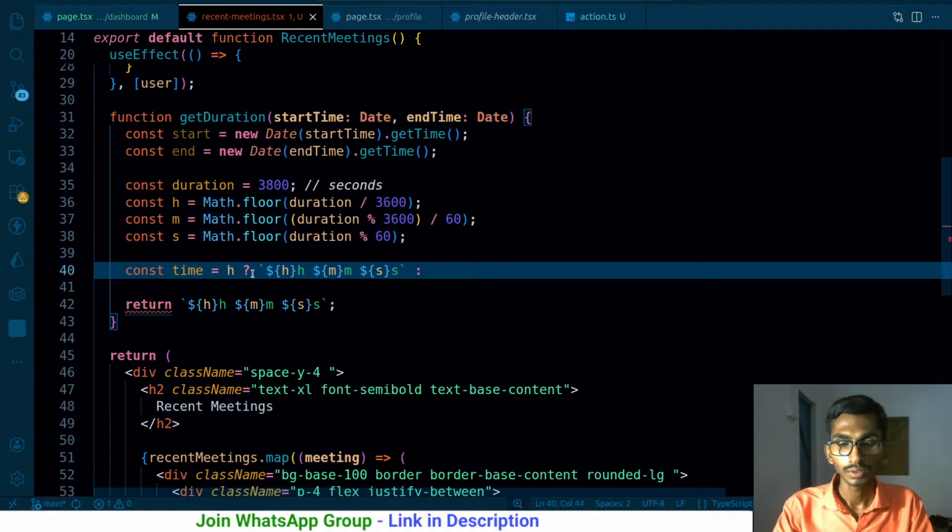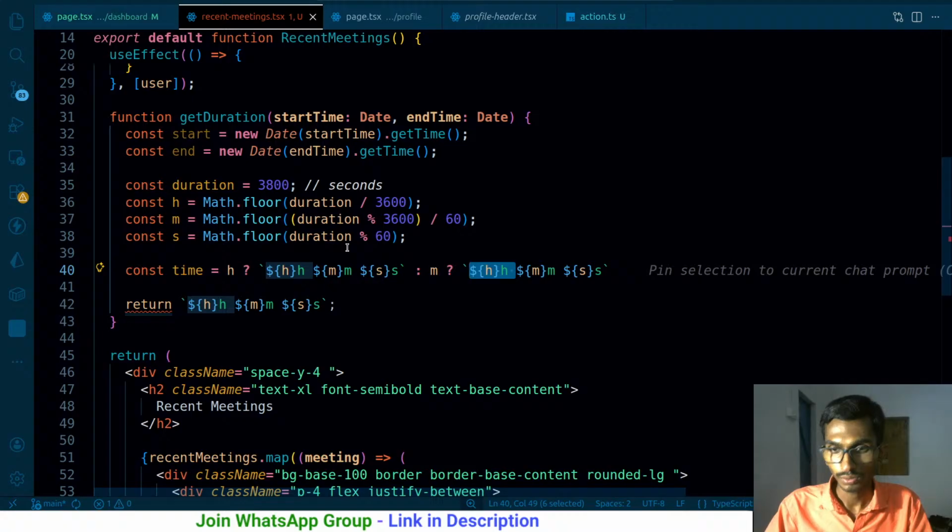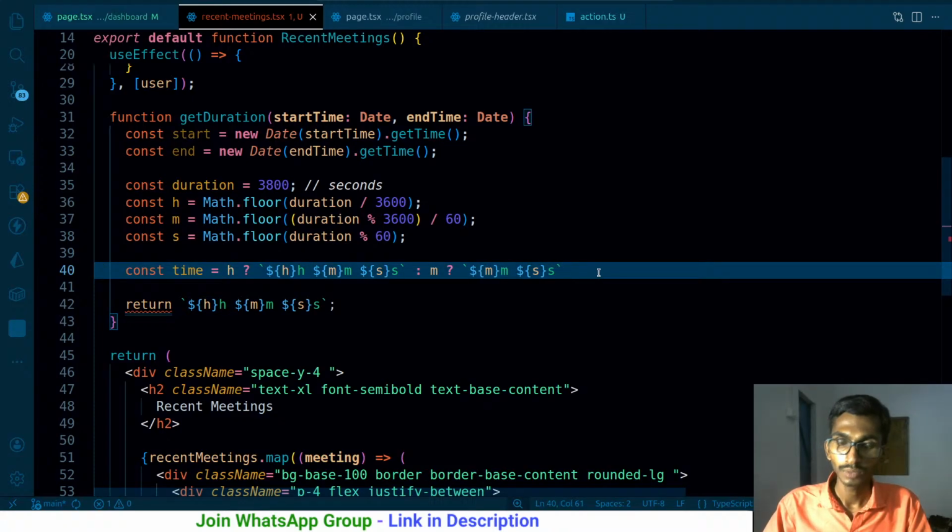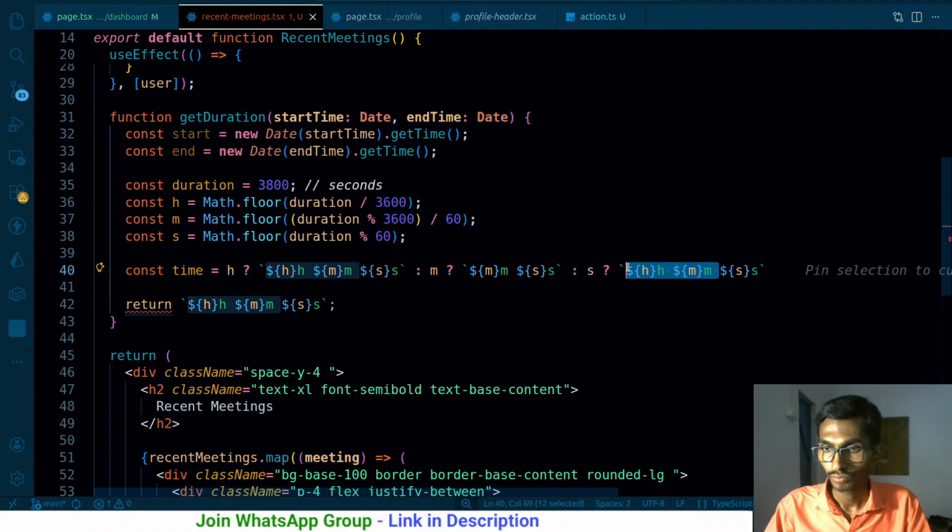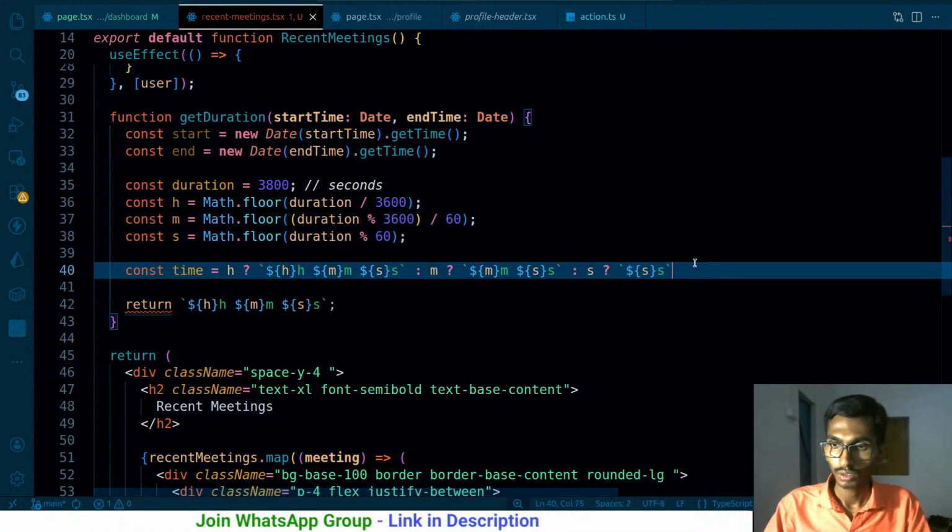Otherwise, if I don't have the value of the hour, I'm going to check the minutes, and if I have the value of the minutes, in that case I'm going to show only minutes. I will not show the hour. I'm checking for the last time. If I have only the seconds, in that case I will show nothing but seconds, and at the end it's going to be empty.